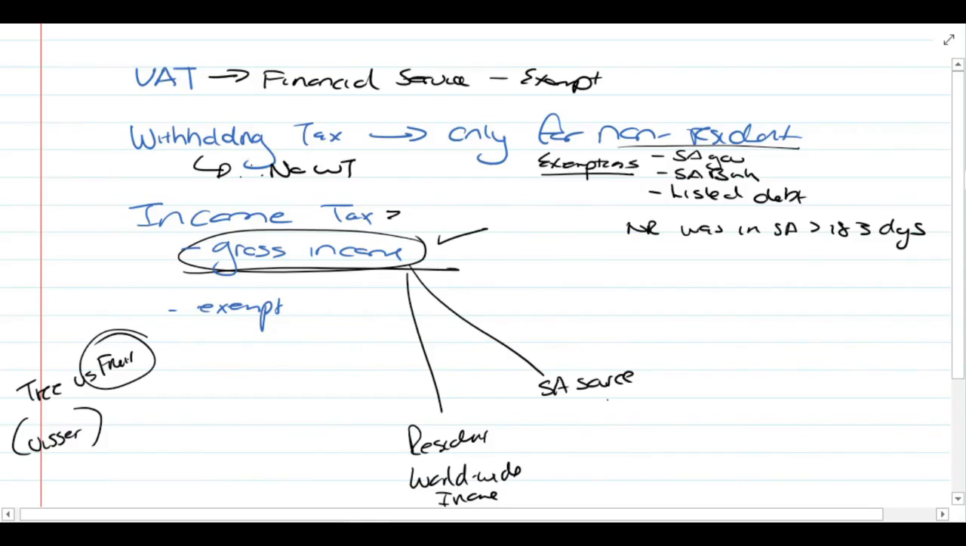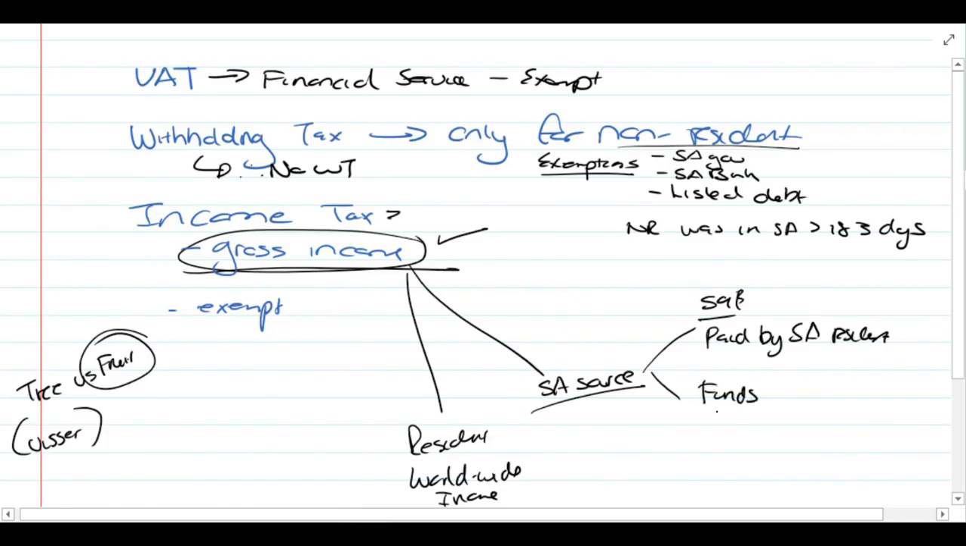So you have to then discuss if it's from a South African source. A South African source, if you look at section 9, tells you that interest from a South African source is interest paid by an SA resident, or the funds on which it is paid.